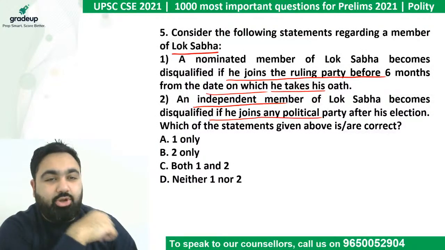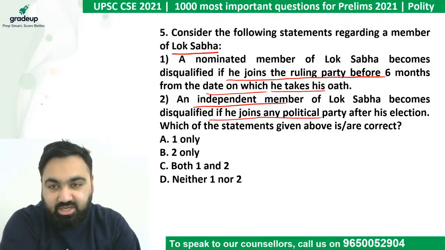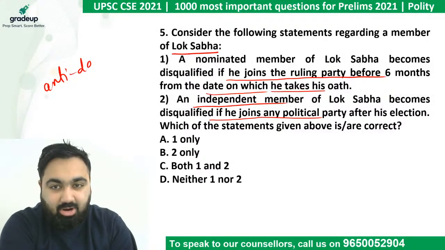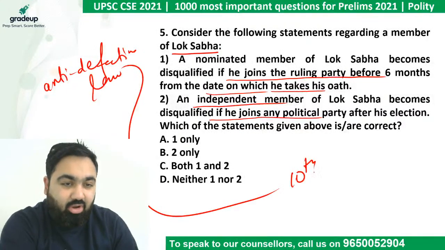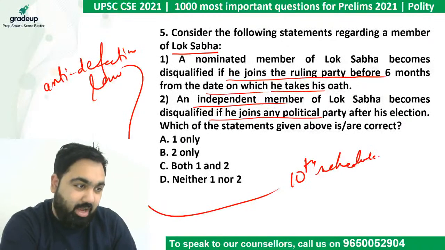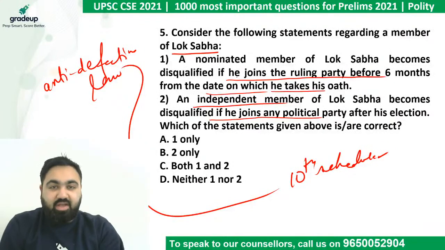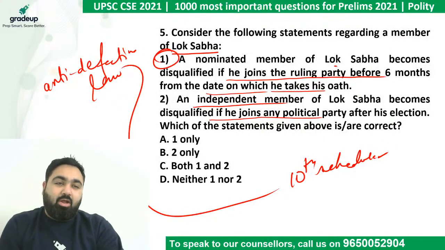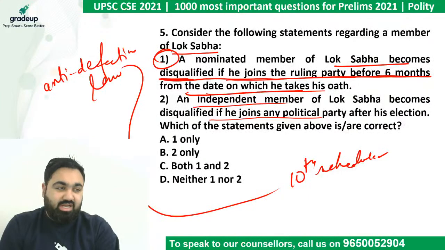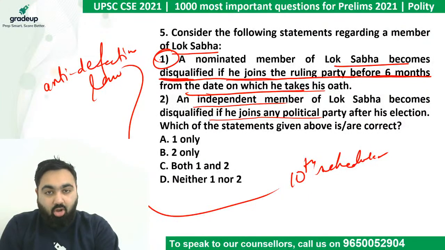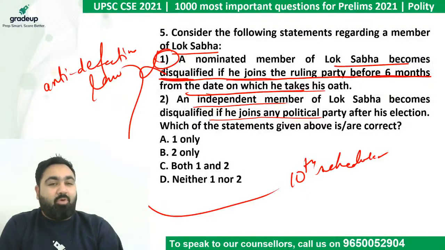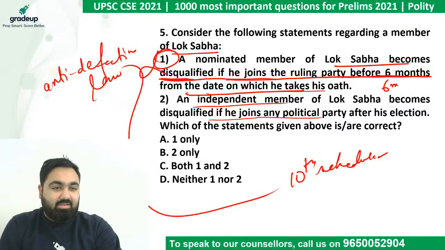The question, as you know, is about anti-defection law. This question is about anti-defection law, which is written in the 10th schedule of the Constitution. The question is about anti-defection law because it is given in the 10th schedule. First statement: a nominated member of Lok Sabha becomes disqualified if he joins a ruling party before 6 months from the date of his oath. Is it right or wrong? This is wrong.